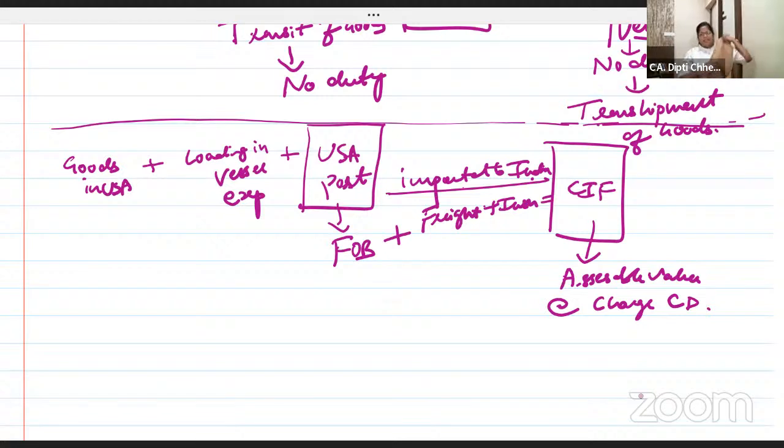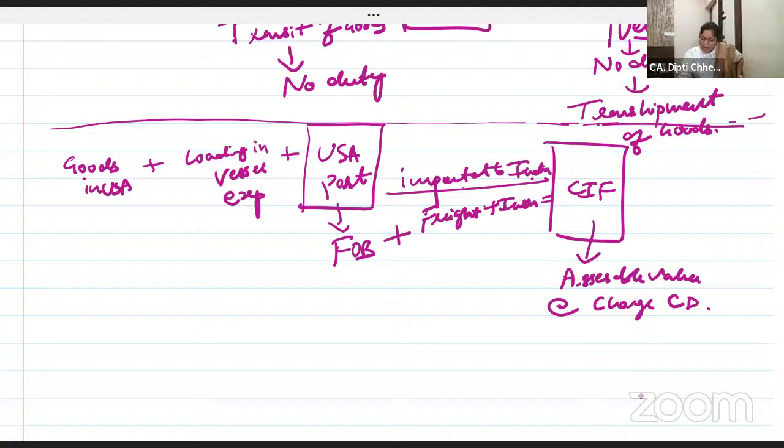Goods are in USA. So USA may incur packing, loading and little bit designing expense and dies, whatever expenditure is incurred till you put it at the port. Sir, I am importing the goods in India, but you have to deliver to the USA port. What will the price be? FOB. From there to India, it is my expenditure. I have to bear on-road freight and insurance. When I imported in India, what's the value? CIF. So custom duty is charged on what?